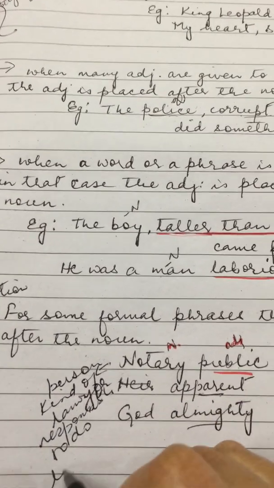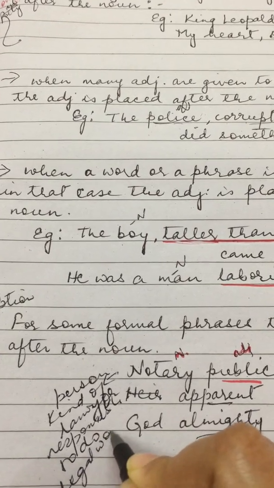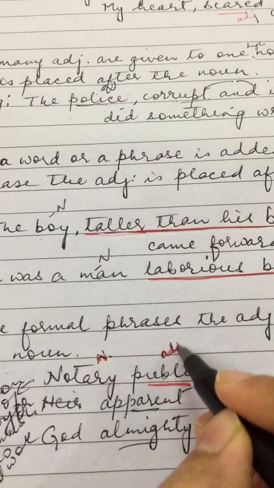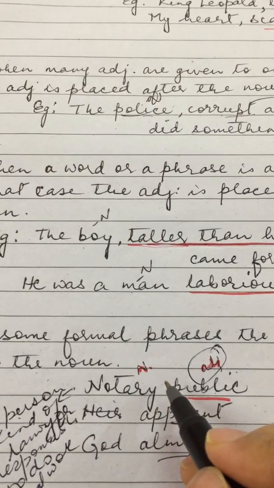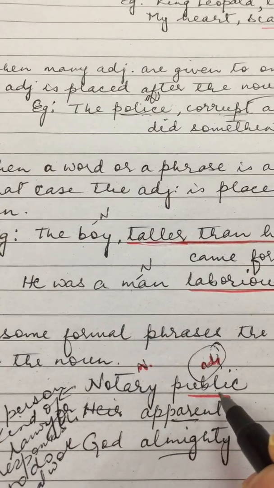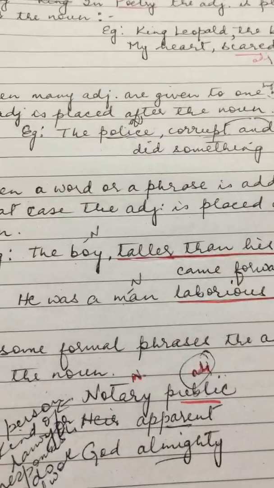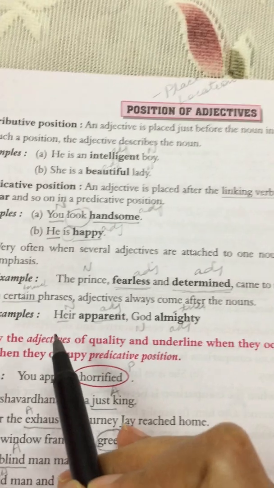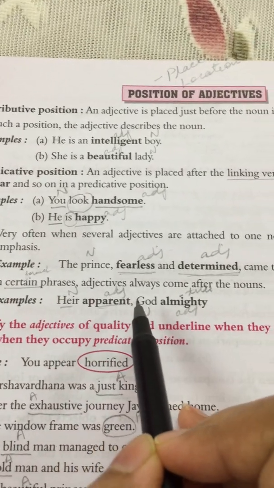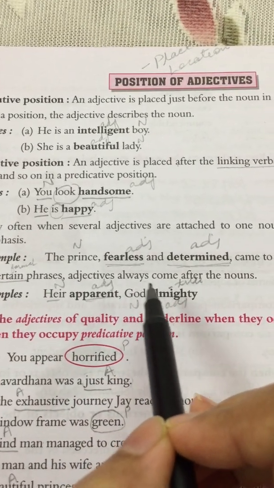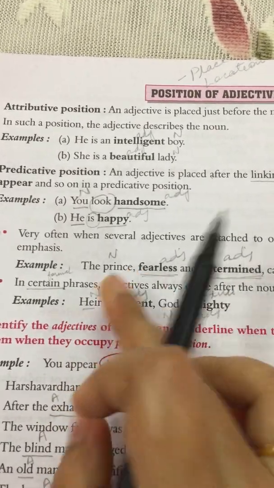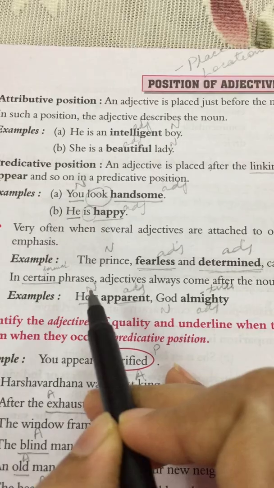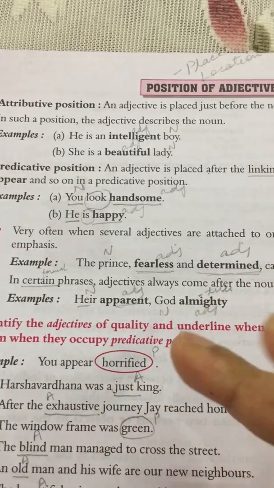And public is the adjective. It is described that this person works for the public. So, these are the examples of certain phrases wherein the adjectives come just after the noun. These are the exceptions, where you will find the adjective coming just after the noun.